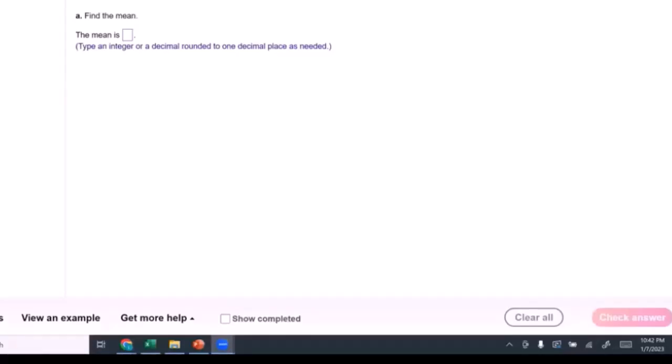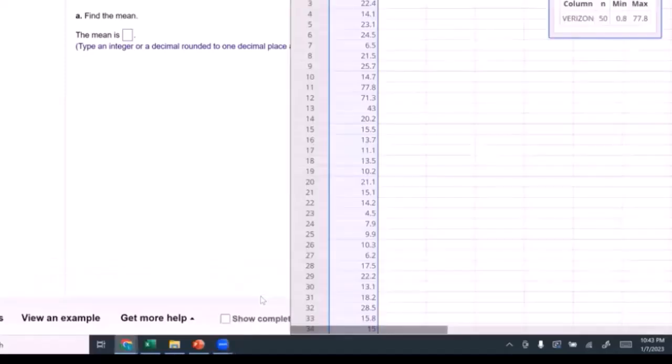And if you don't have this box and you want to use StatCrunch, find a problem that does. Open StatCrunch, because if you notice, StatCrunch is still open for me. I haven't closed it. I can use it for anything.